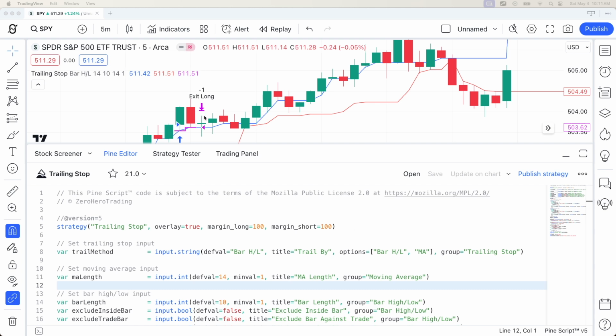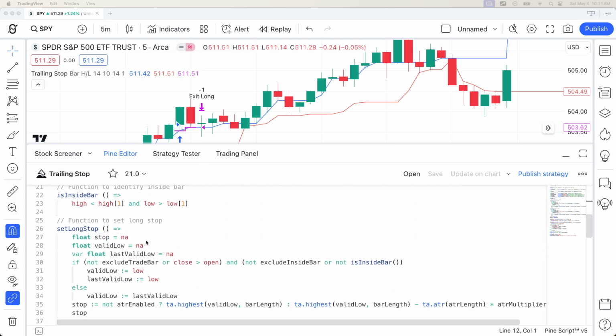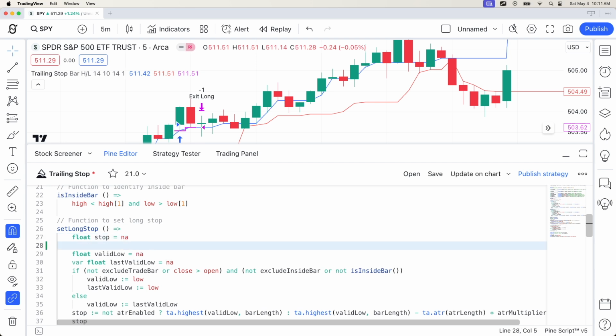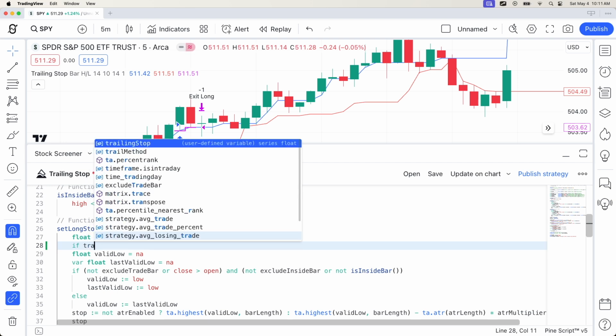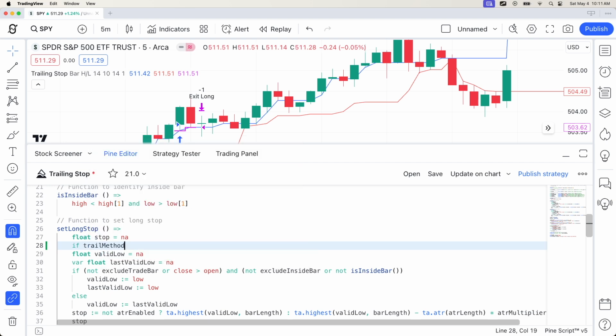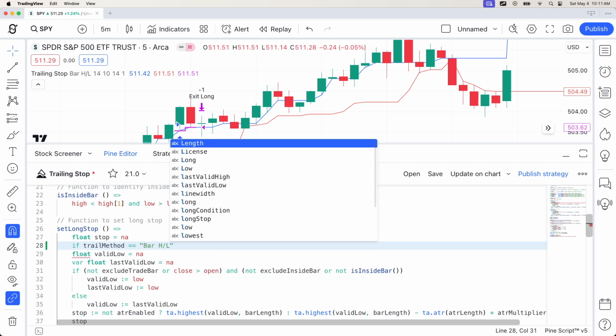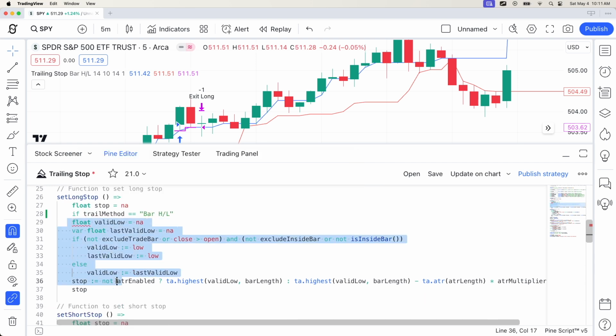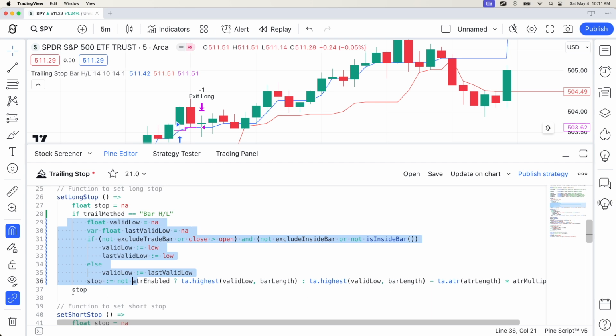So let's change our functions to set our stops. So for long stop, we still want to return stop. So let's add condition after its declaration. So if the trail method is equal to bar HL, the option for bar high-low, so we indent, we keep things unchanged.